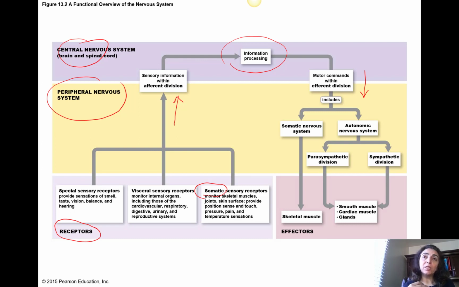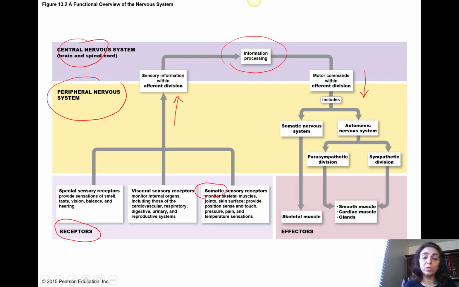When we say autonomy, it means that they are done by themselves. They do not need us to think about that and decide about them. They are done automatically, right? They get some senses and they respond accordingly, right? So we have the sympathetic and parasympathetic divisions, and these two together control the function and the motor part and action of the smooth muscles, cardiac muscles, and glands, right?